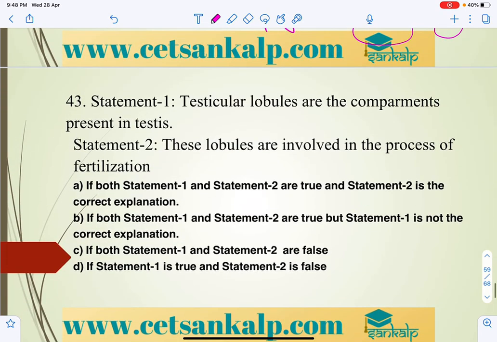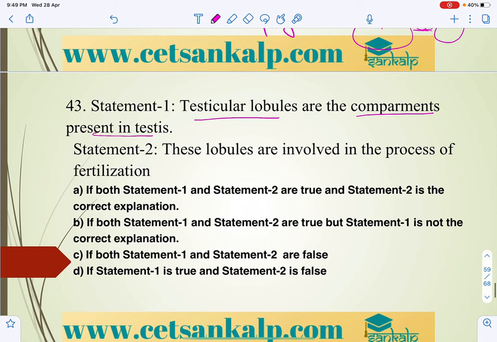Next, testicular lobules, right? Testicular lobules have two to three seminiferous tubules. Testicular lobules are the compartments present in the testis. So statement 1 is true.